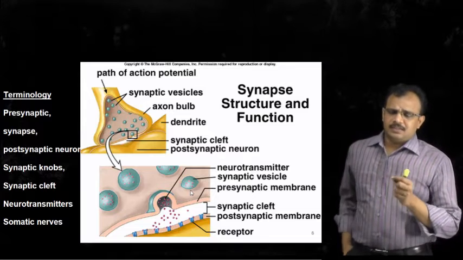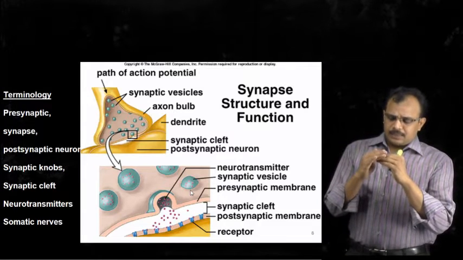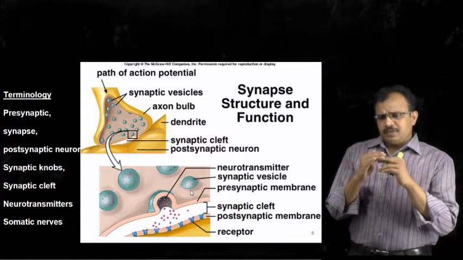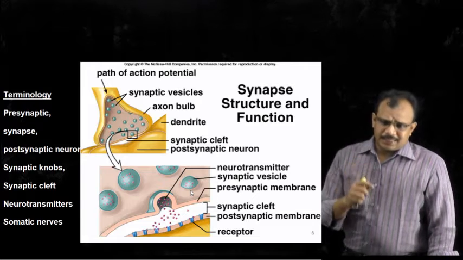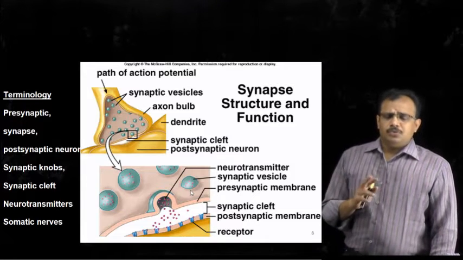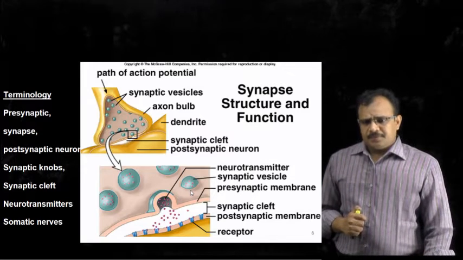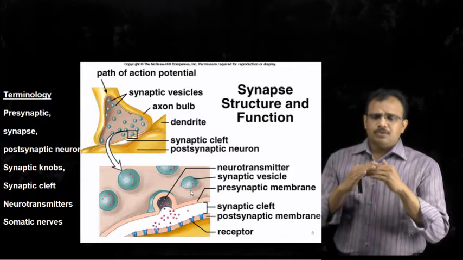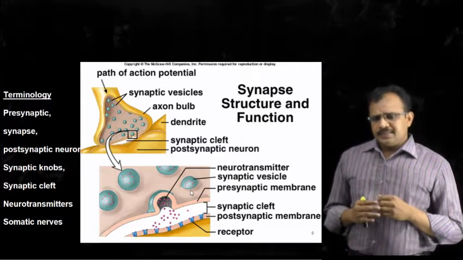And that particular gap which is present between these two neurons is called the synaptic cleft. No two neurons are in direct contact with each other. They are very close to each other, but they are not in direct contact.